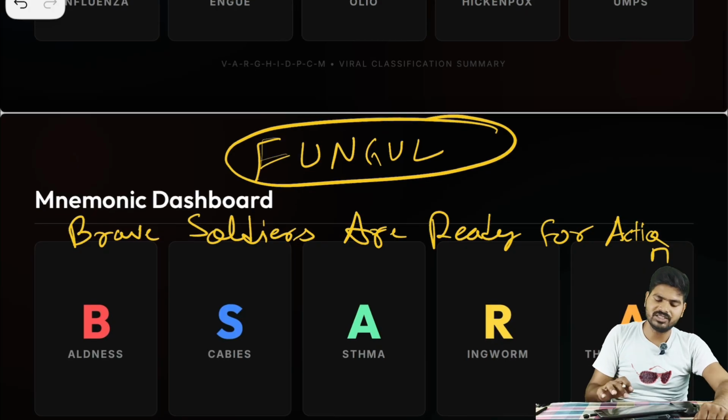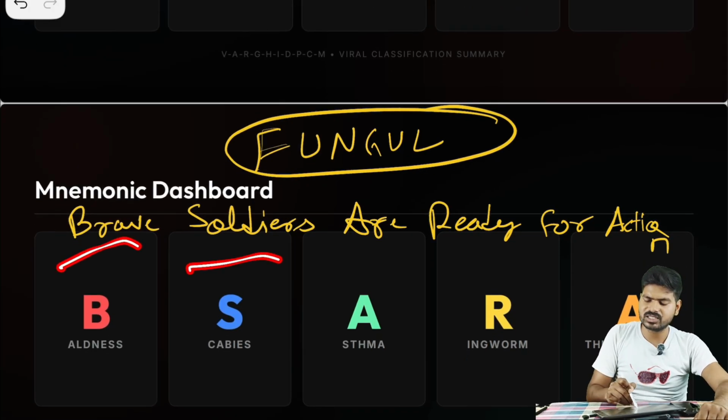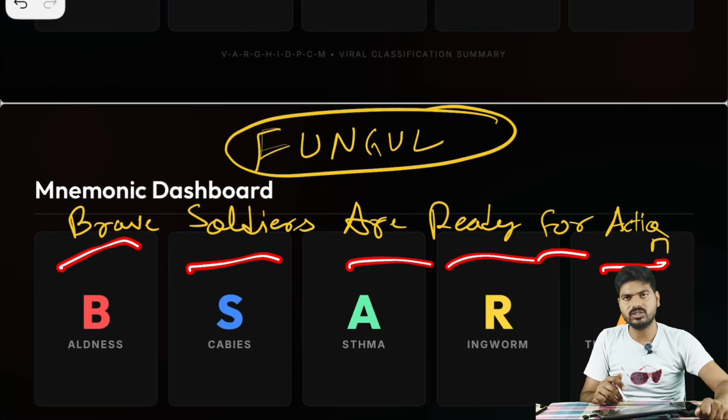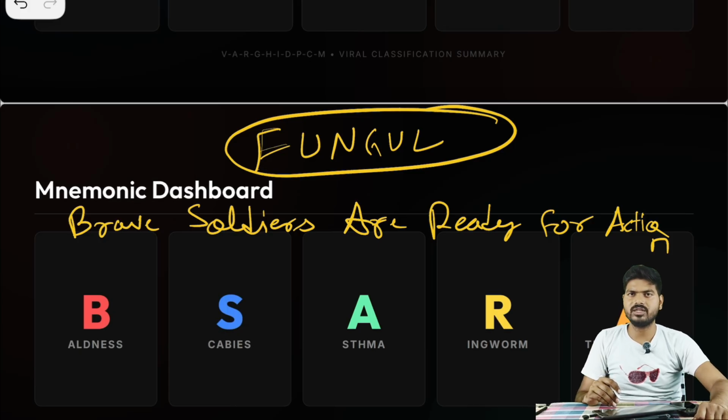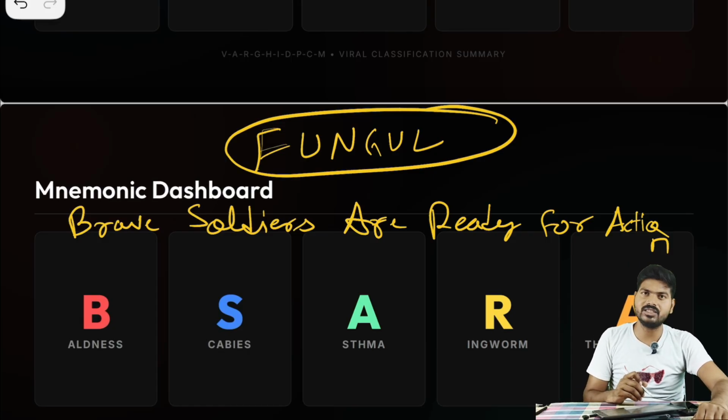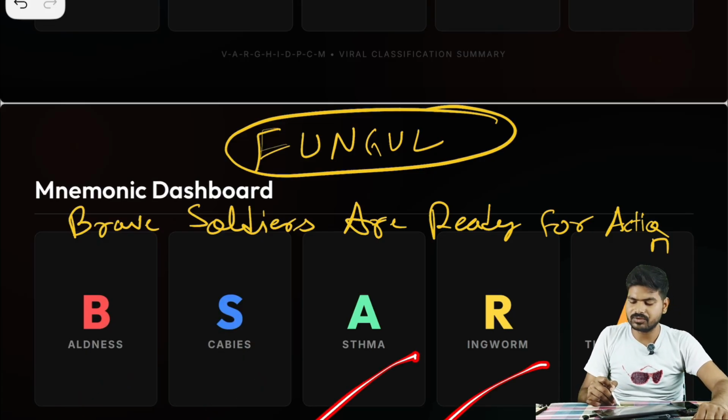Now fungal disease. Brave soldiers are ready for action. Soldiers, salute to them. They are always ready for actions and ready to protect their countries even if they have to lay down their lives. So huge respect for soldiers. Jai Hind. B for baldness, S for scabies, A for asthma, R stands for ringworm and A stands for athlete's foot.